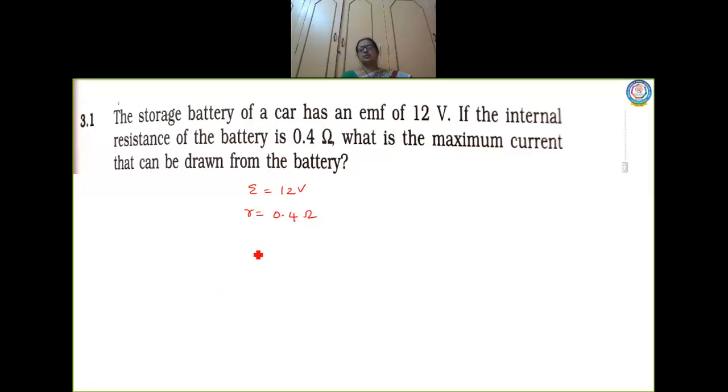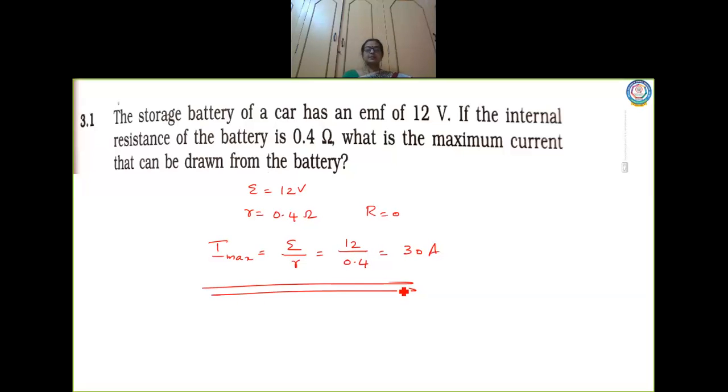Maximum current means the value of external resistance will be 0. So I maximum will be, just now we discussed this formula, E by r, which is 12 by 0.4, which is equal to 30 ampere. Very simple sum. So for maximum current you have to consider resistance to be 0.